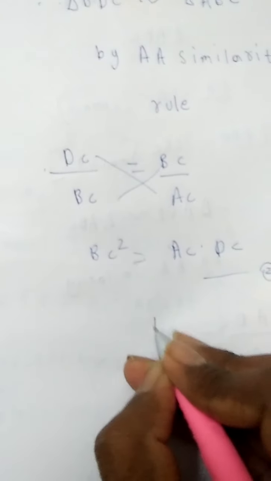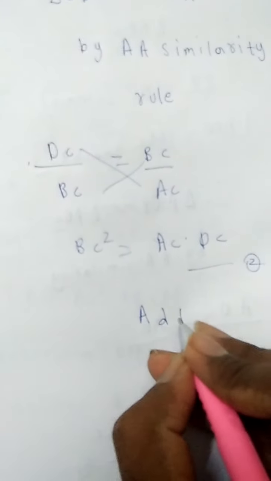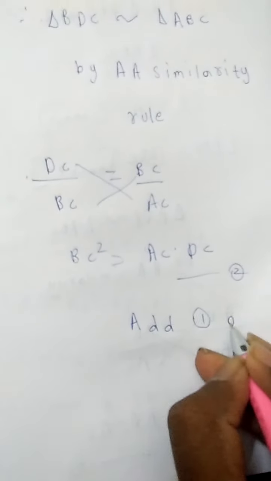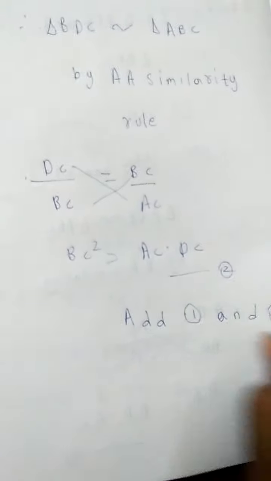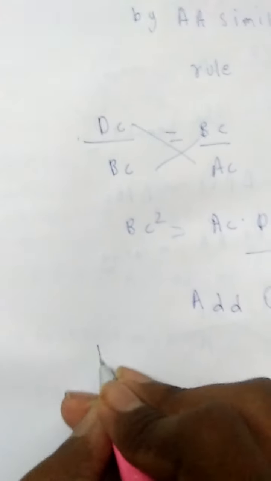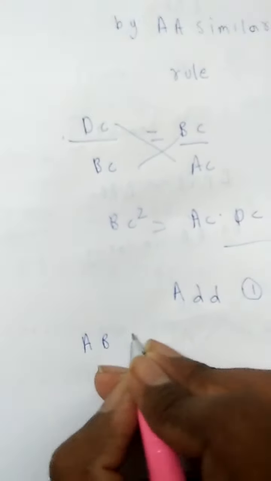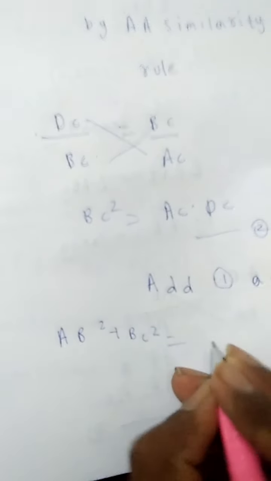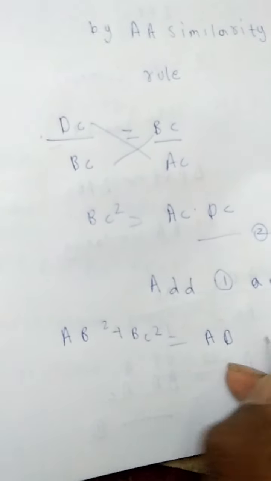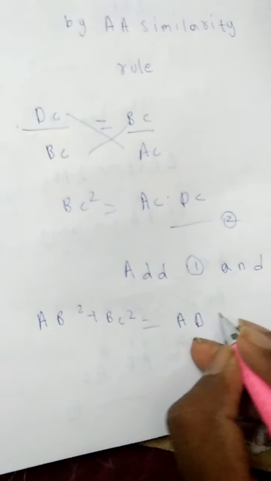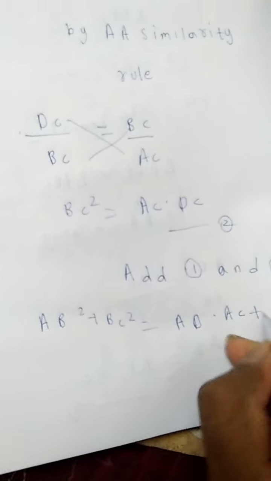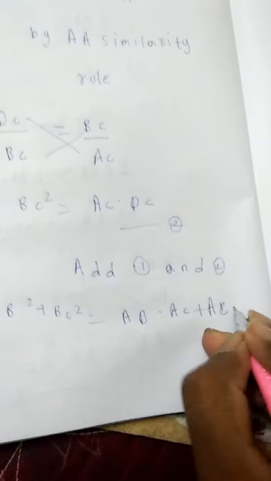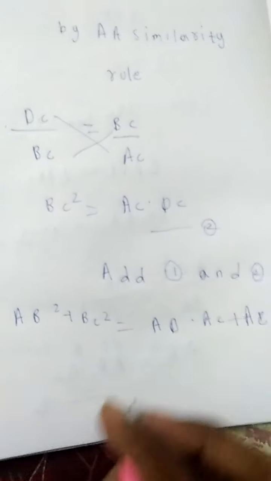Now add equation 1 and equation number 2. AB square plus BC square is equal to AD into AC plus AC into CD.